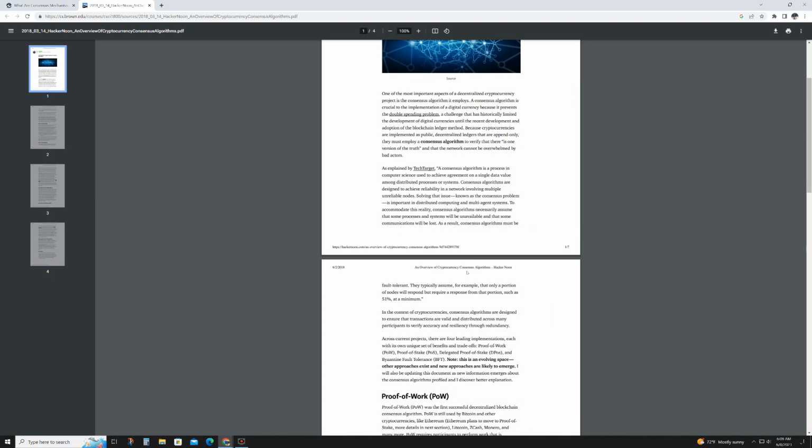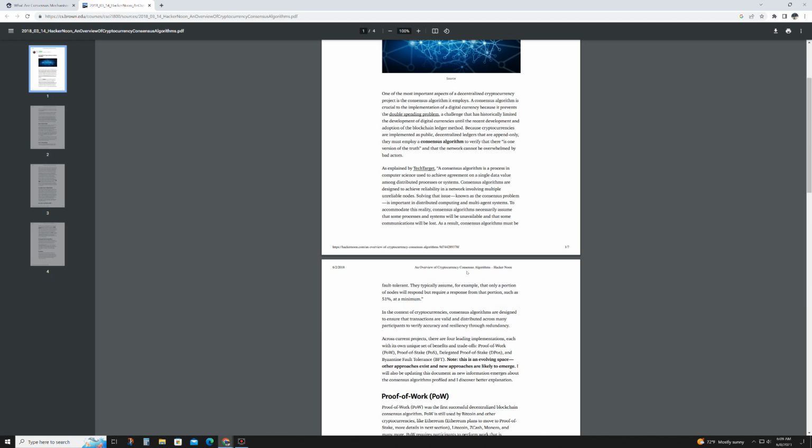So you can see there's an evolution of consensus algorithms in cryptocurrency, and they seem to be getting more energy efficient, faster. The last one we're going to talk about is